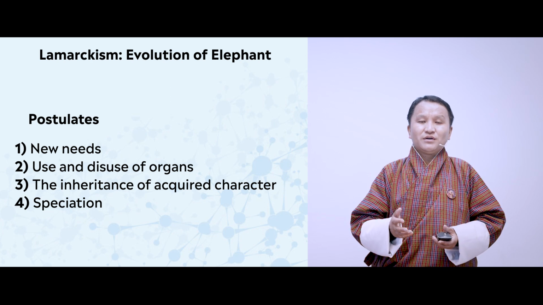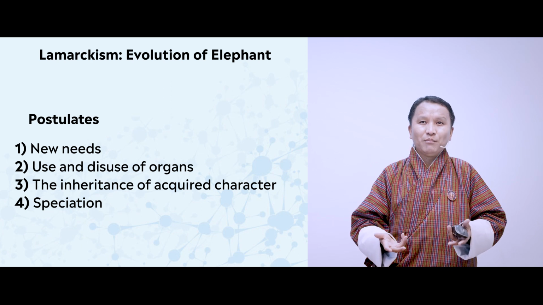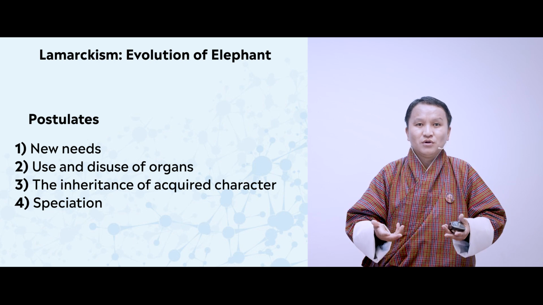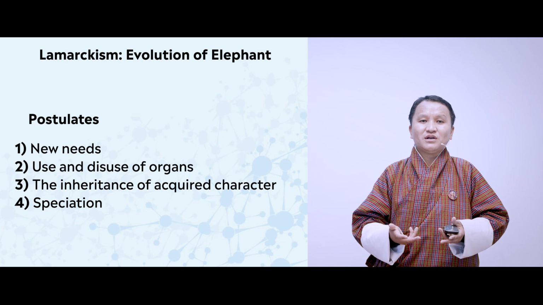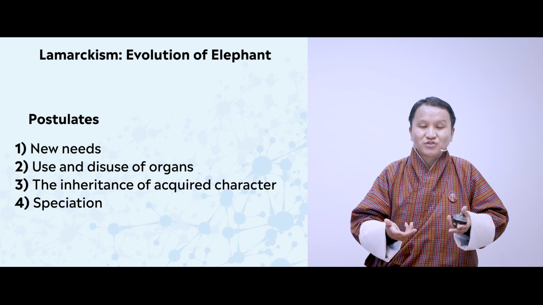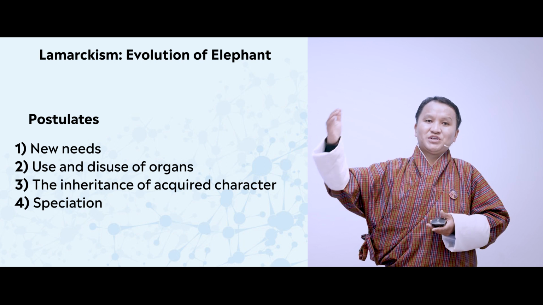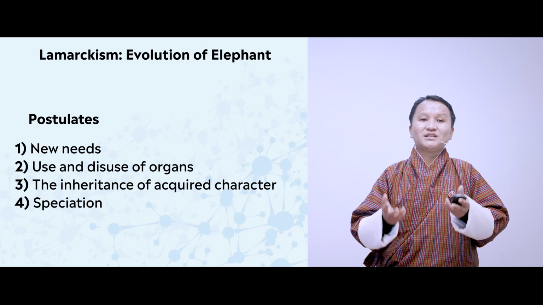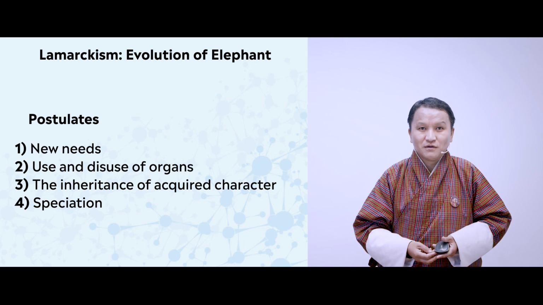So in that way, a new need has come up, and therefore they had to use their trunk. Because of the use of the trunk, it resulted in optimum use of the trunk, thereby elongation happened. As a result, the elephants started having long trunk.